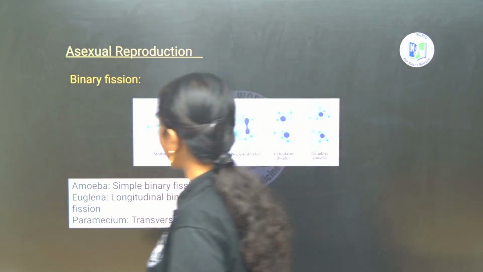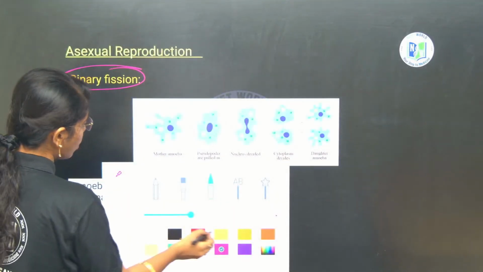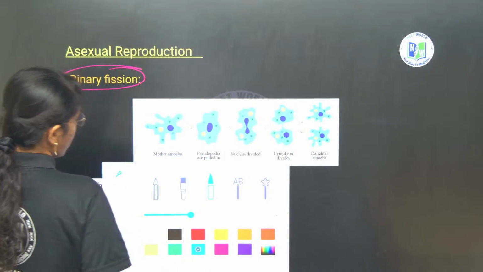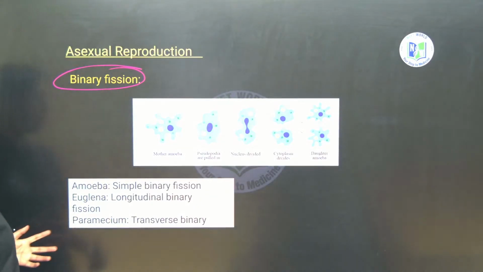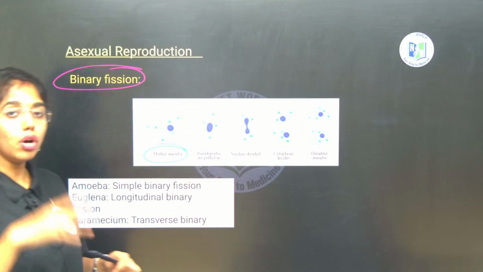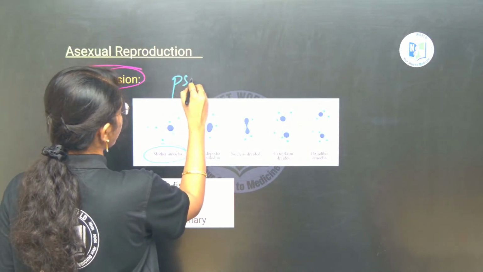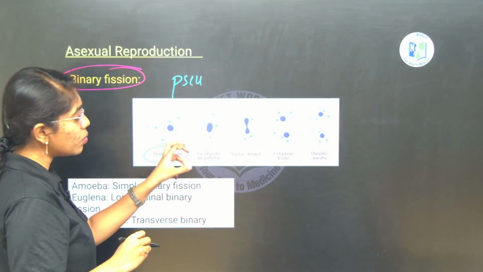First is binary fission. For binary fission, the standard example that we will take all the time is amoeba. If you see, amoeba has false feet. The movement of amoeba is through pseudopodia like this, and pseudopodia is addressed as what? False feet. So first, movement occurs with pseudopodia.